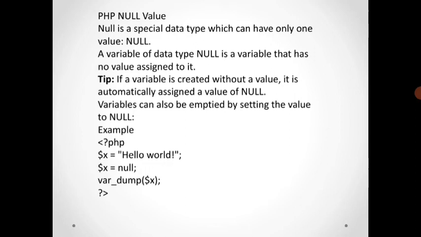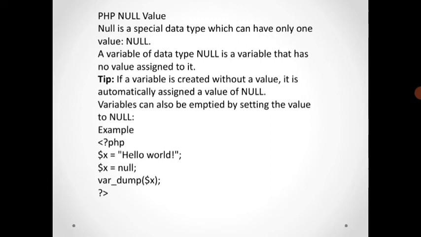The last one is the PHP null value. Null is a special data type which can have only one value, the null value. A variable of data type null is a variable that has no value assigned to it. If a variable is created without a value, it is automatically assigned a value of null.